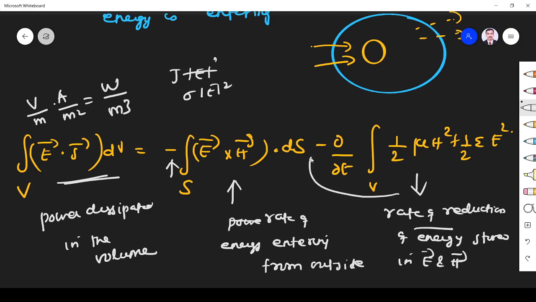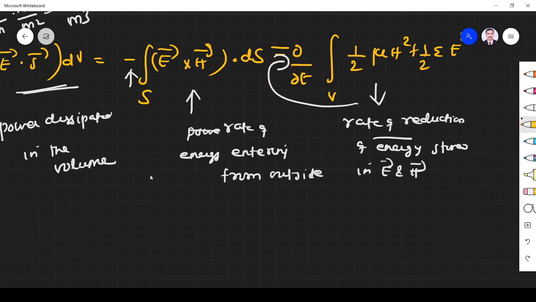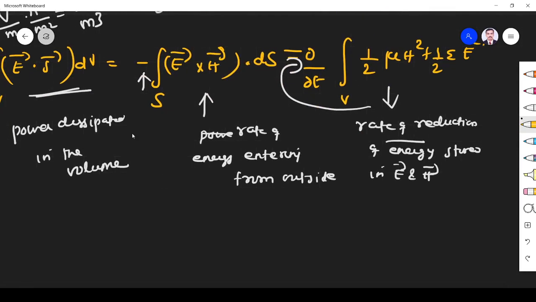The rate of reduction is given by minus ∂/∂t. So minus ∂/∂t indicates rate of reduction of the energy stored in the electric field and the energy stored in the magnetic field. You see how much power can be dissipated? The power dissipation is equal to the rate of energy entering from outside plus the rate of reduction of energy stored in the E and H fields.